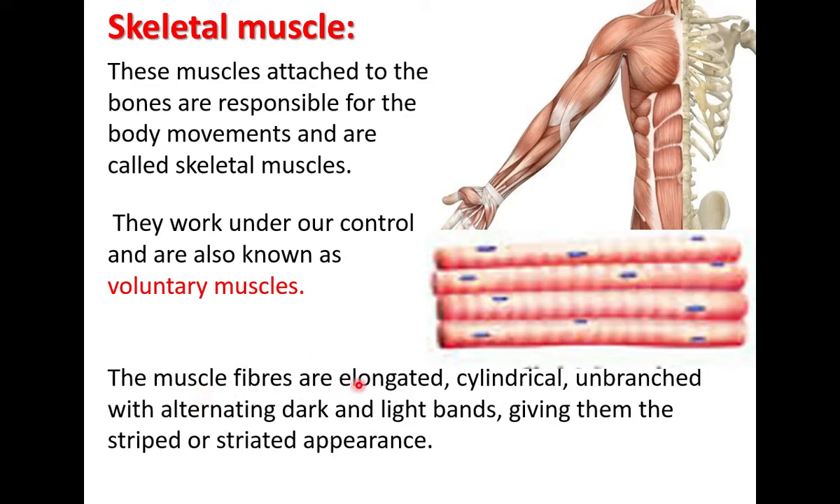These muscle fibers are elongated. Elongated means long, cylindrical, unbranched, with alternating dark and light bands along the length, giving them a striped or striated appearance. Skeletal muscle is called voluntary muscle because its working is under our control. Movement of the body is given by skeletal muscle. Skeletal muscles are found attached to the bones.